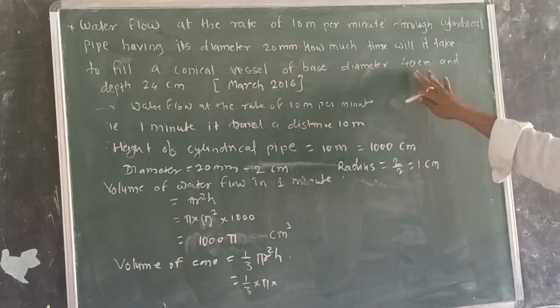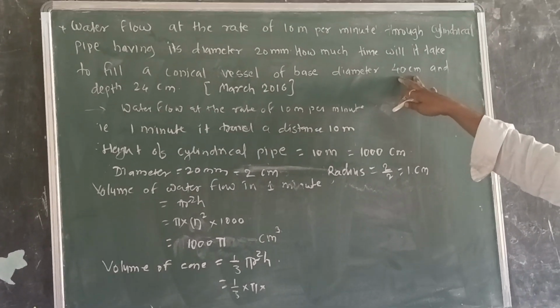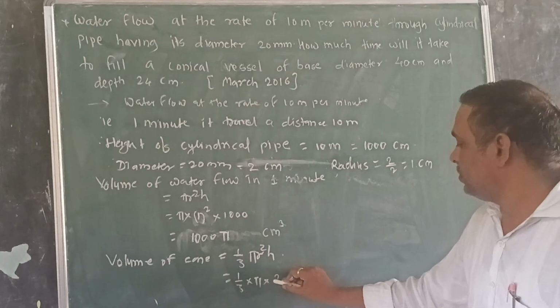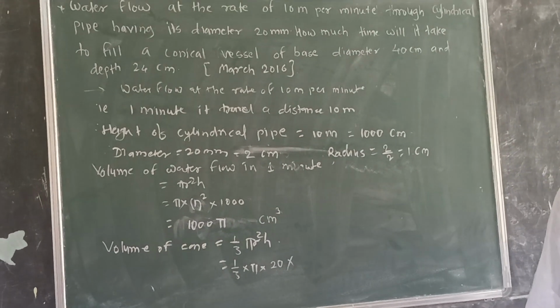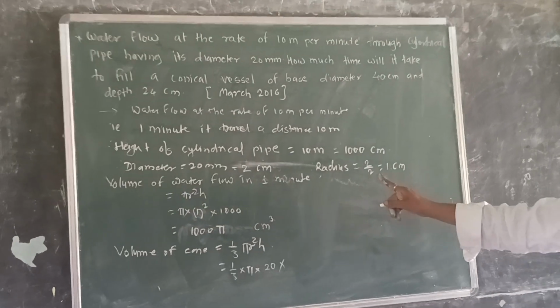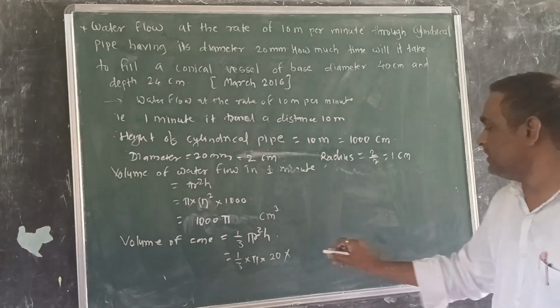Diameter is 40 centimeter. The diameter is 40 means radius is what? 20 centimeter. Therefore radius is 20 and height is what? Height is 24. Here the depth is 24 centimeters, so height is 24.